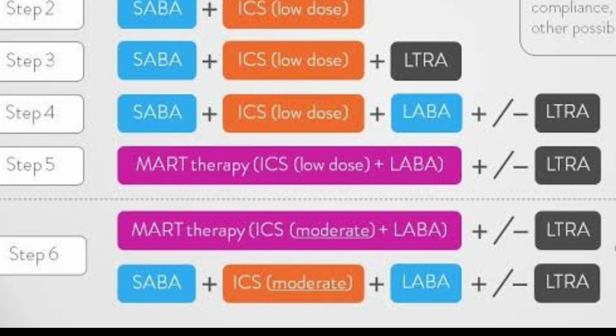While in step 7 we do not give long-acting beta agonist and steroid as a part of MART therapy. We give them independently along with SABA, and along with this we can add a leukotriene receptor antagonist. We can also add oral medication along with this therapy, like oral steroid or theophylline.